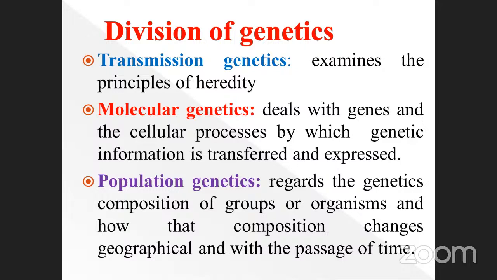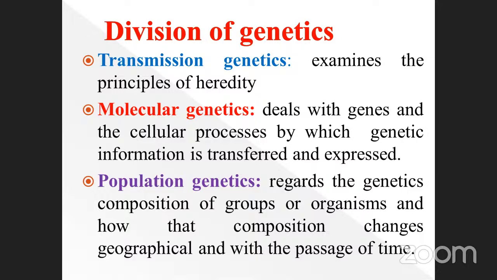Population genetics records the genetic composition of a group or organism and how that composition changes geographically and with the passage of time. The genetical characters are also transferred from one generation to another. So what changes occur in the genetical aspects? What new genes are present in it?